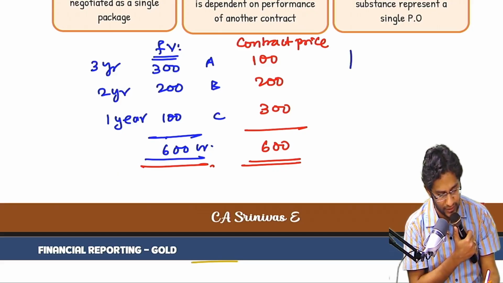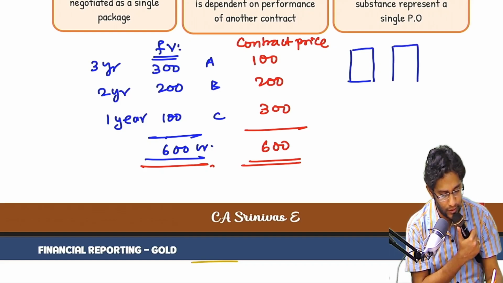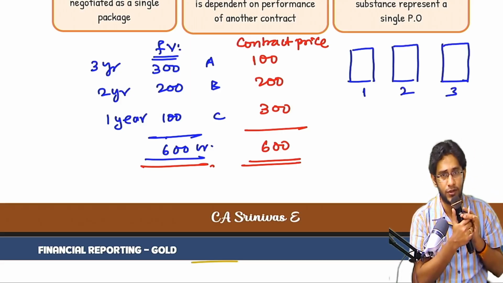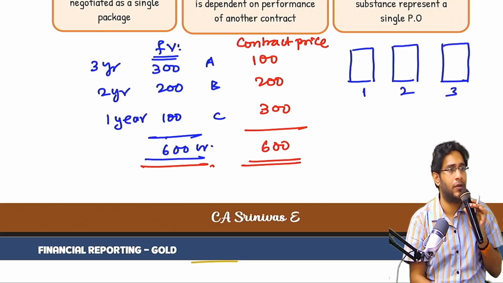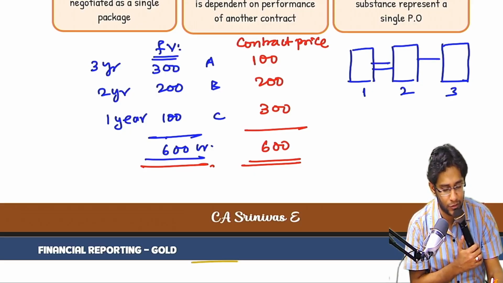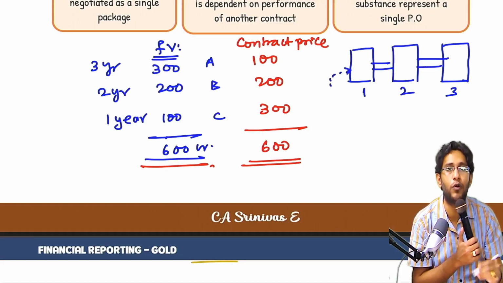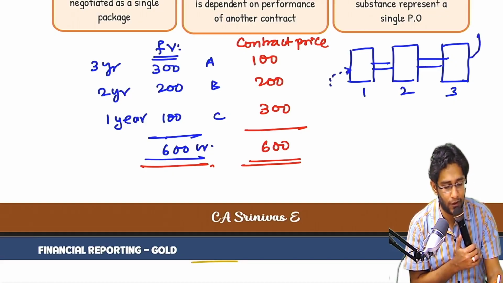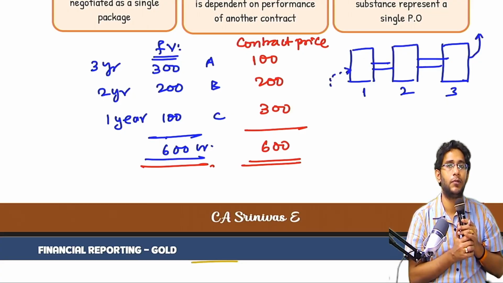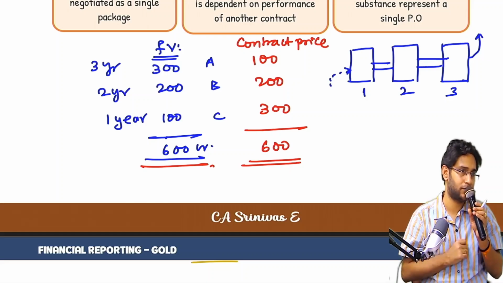I have to construct a gas chamber like this. Here also one plant I have to construct, and here also a plant. Plant 1, plant 2, plant 3. 3 plants I have to construct. 3 contracts they have awarded. In all contracts, what they wrote is, the first plant and second plant should be integrated, the second and third should be integrated, and if the first takes input of crude oil, this will be capable of giving refined petroleum. That means they are asking me to construct a single asset called an oil refinery.